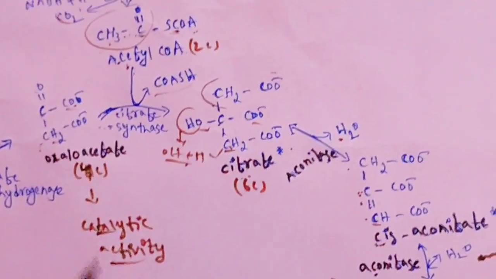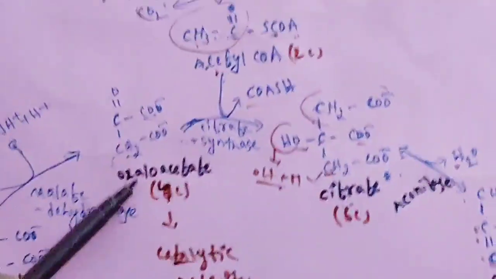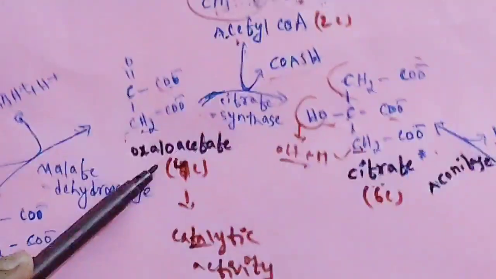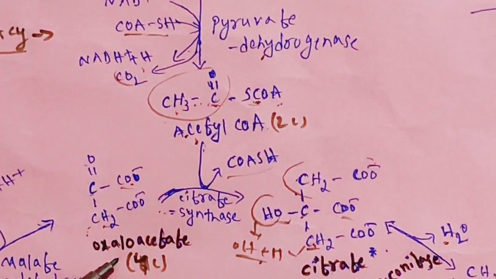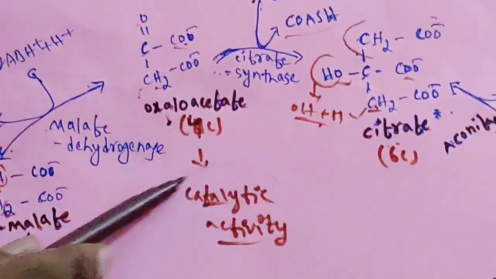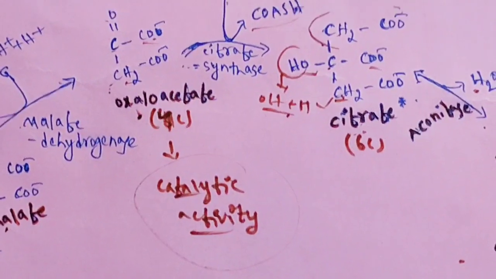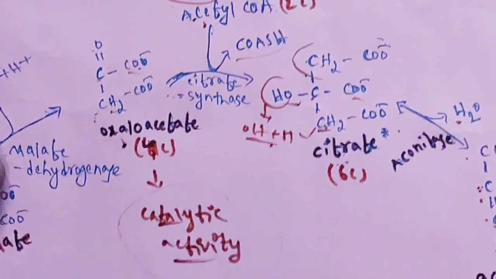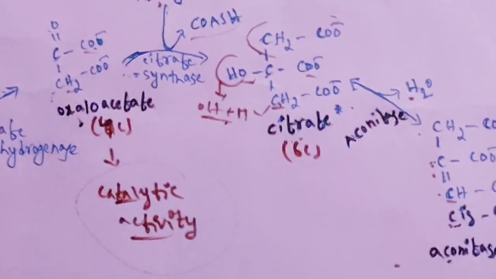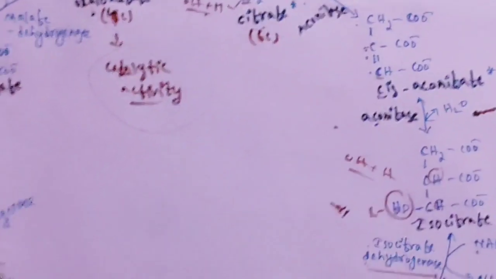This is the overall cycle. But here this oxaloacetate is regenerated in the TCA cycle. And remember that oxaloacetate has catalytic activity in the citric acid cycle. If there is an objective type question, which component among the following does catalytic activity in the citric acid cycle, it means oxaloacetate. This is about the overall cycle of reactions of the citric acid cycle.